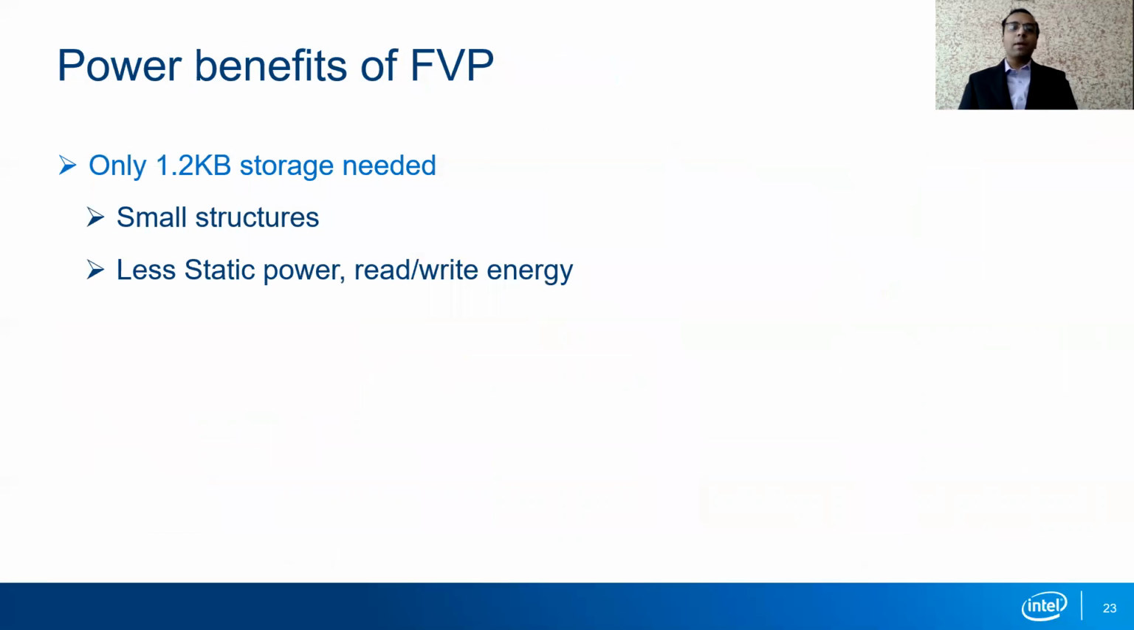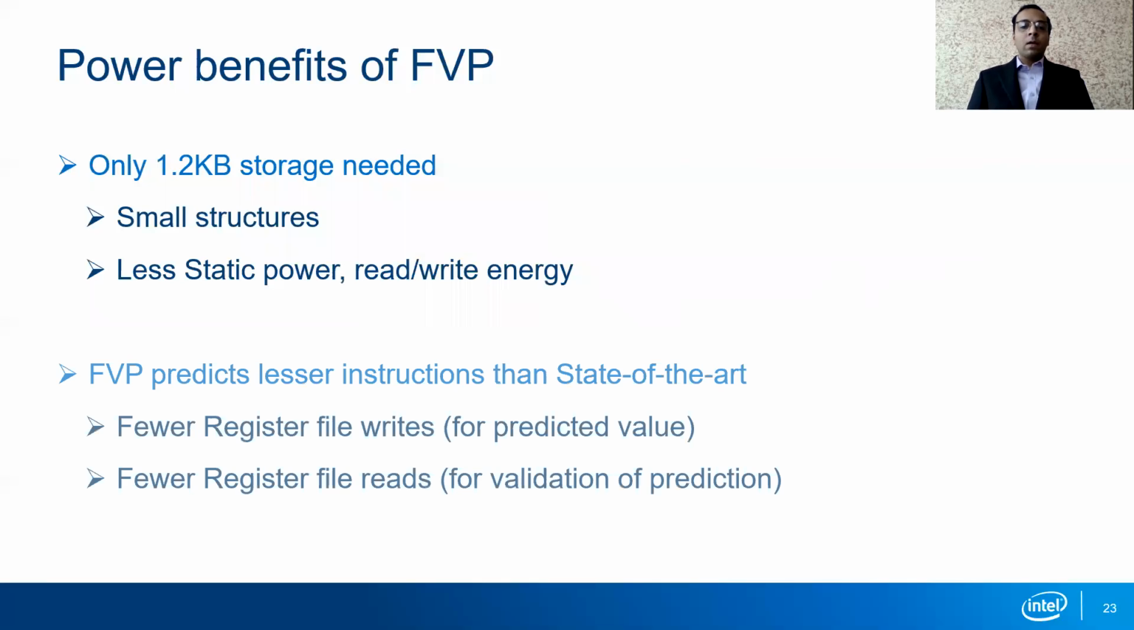To summarize the power benefits of FPP, FPP requires just 1.2 kilobytes of storage and hence the structures are very small. This reduces the static power consumption as well as the read and write energy. Also, FPP predicts much fewer instructions than other predictors and hence the number of register file read and write operations is lower. This also contributes to a reduction in the register file power.